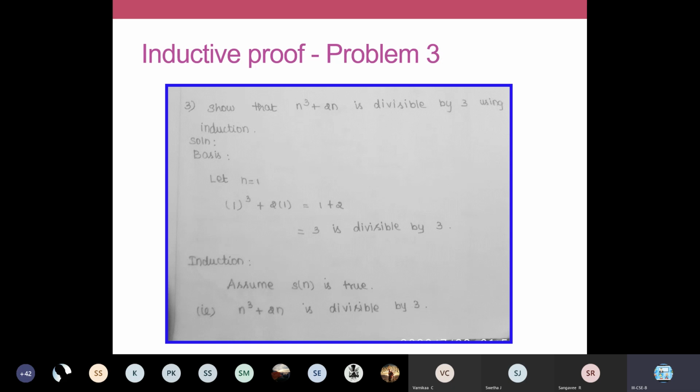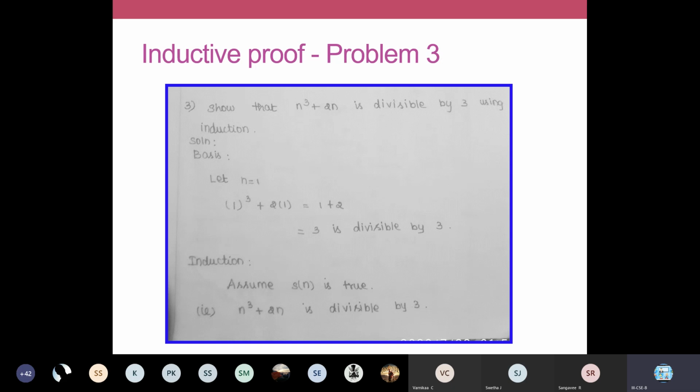This statement is holding true. So S of 1 is true. In the basis step, S of 1 is true. So in your inductive step, we are going to assume that S of n is true. So we assume that n cube plus 2n is always divisible by 3.